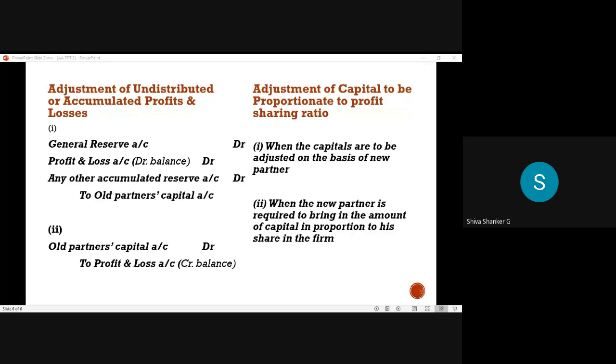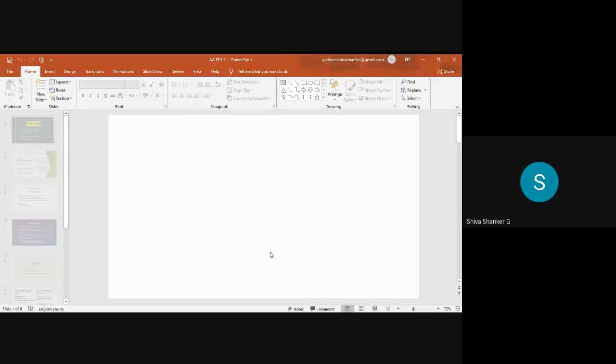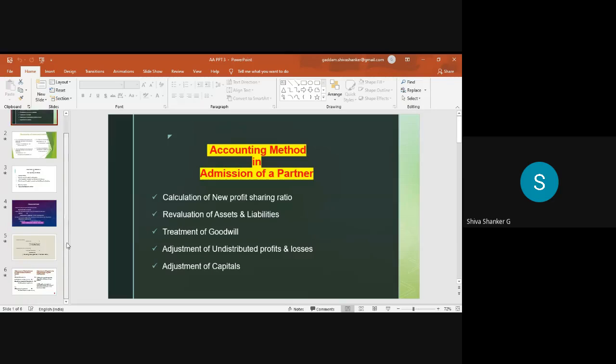Credit balance. Okay, not debit balance. Just a second. By mistake, I gave debit balance. That is not debit balance, credit balance.